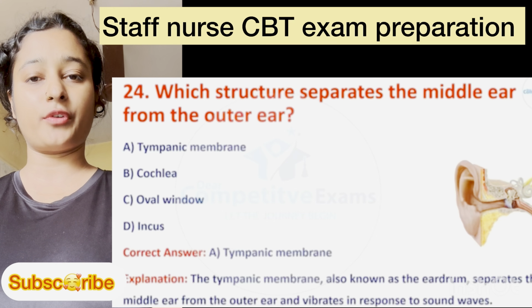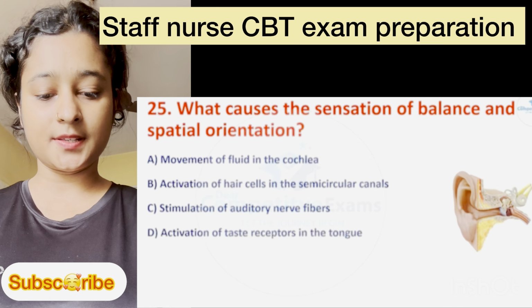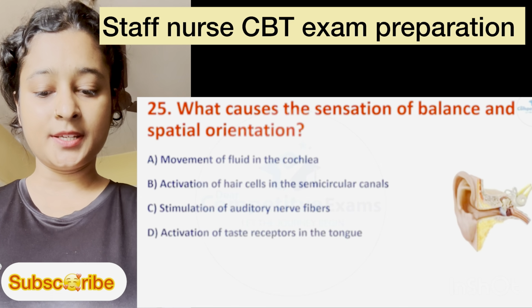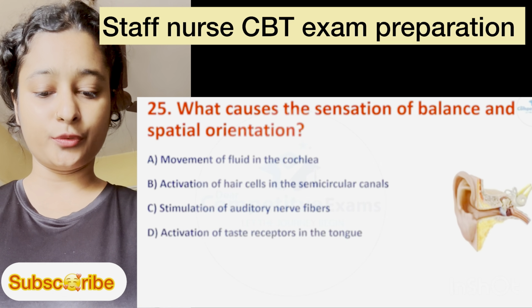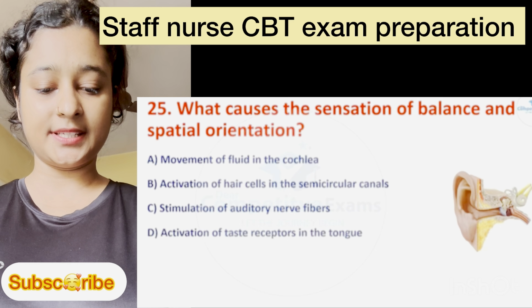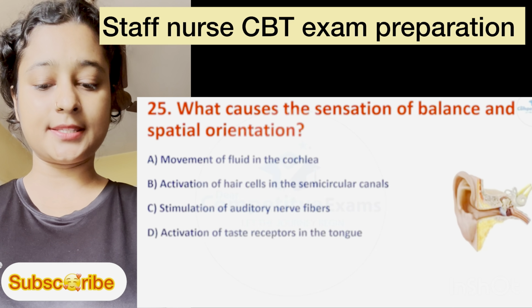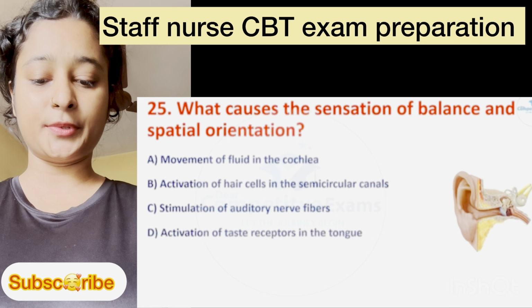Question number 25. What causes the sensation of balance and spatial orientation? Option A is movement of fluid in the cochlea. Option B is activation of hair cells in the semicircular canals. Option C is stimulation of auditory nerve fibers.